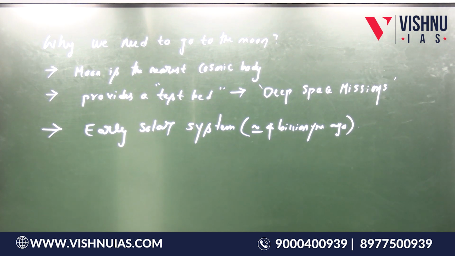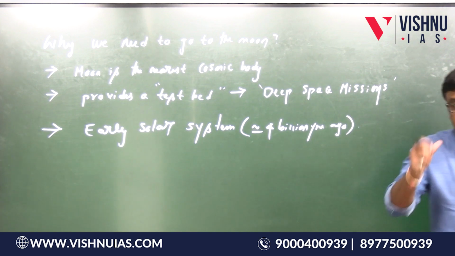What happened is many asteroids and many comets crashed onto the planets and their moons. Moons are the natural satellites of the planets. You understand the point? Yes. So many comets and asteroids crashed onto the planets and their moons.